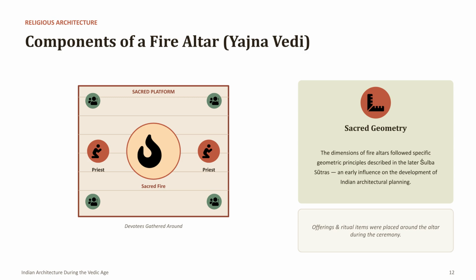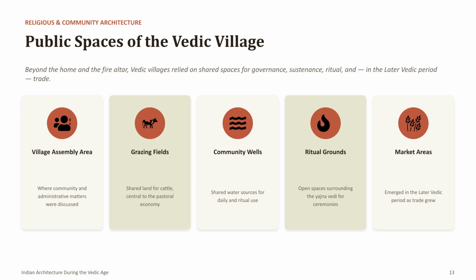One remarkable feature was the use of sacred geometry. The dimensions and proportions of the altar followed precise mathematical rules described later in the Sulba Sutras. These geometric principles eventually influenced Indian architectural planning, temple construction, and structural layouts, demonstrating an early connection between mathematics, religion, and architecture.